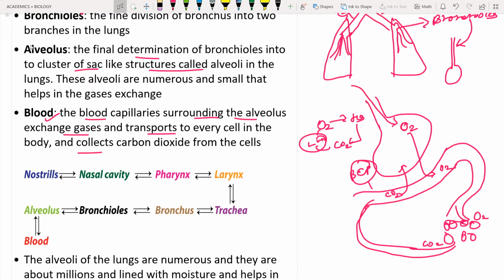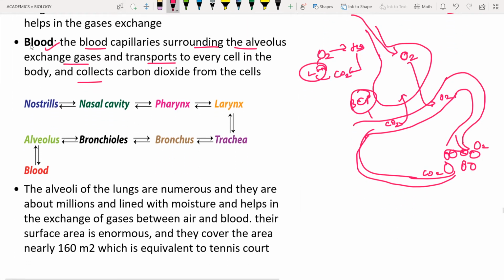Next is the nostrils, which we have just discussed. It is the first starting point of the respiratory system. Next is the nasal cavity. It contains hair along with light mucus and a moist surface. After that, the pharynx is a common passage for food and air.